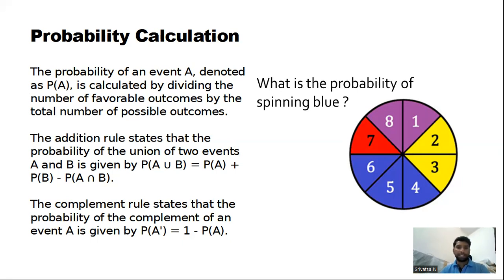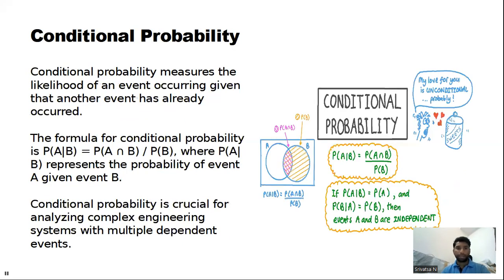The addition rule states that the probability of the union of two events A and B is given by P(A union B) is equal to P(A) plus P(B) minus P(A intersection B). The complement rule states that the probability of the complement of an event A is given by P(A complement) is equal to 1 minus P(A).